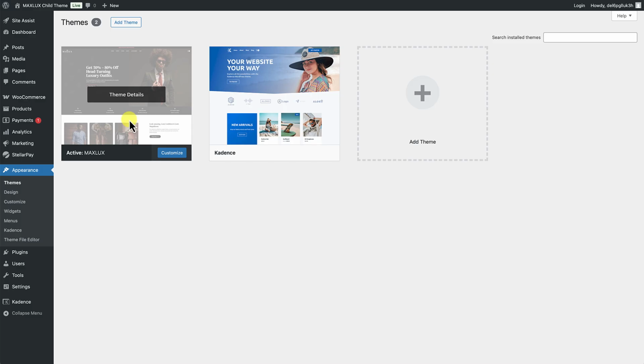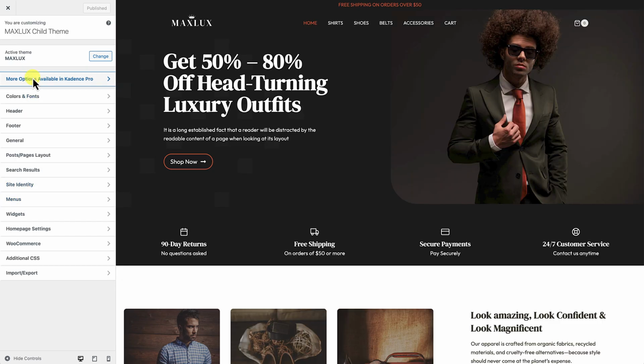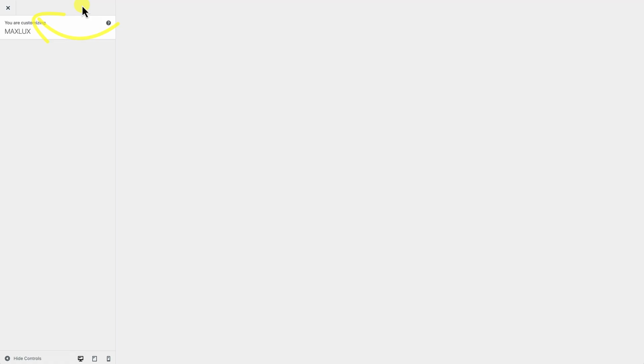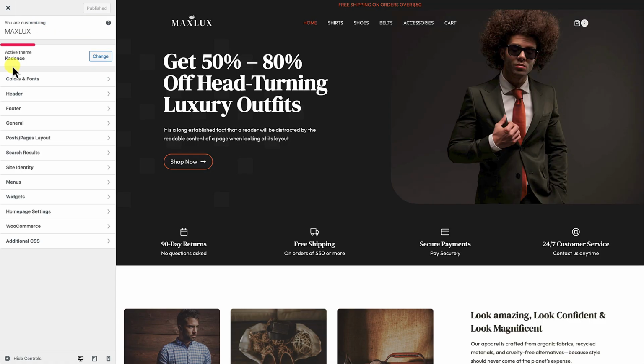Okay, so if we go to the customizer here, you'll see that WordPress recognizes the active theme as Max Lux, but it's utilizing all of the Kadence settings to basically customize the entire website here. If we go back to our original site here and we click on the customizer, you'll see that this website is built directly into the active Kadence theme and it's not operating as a child theme.